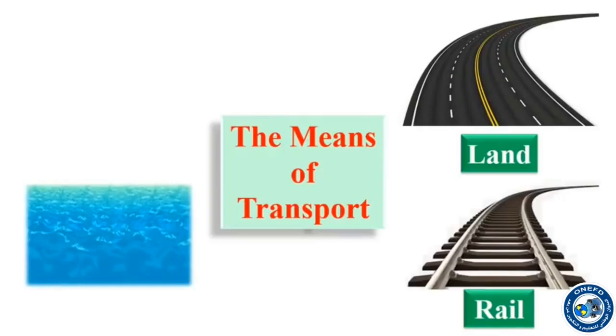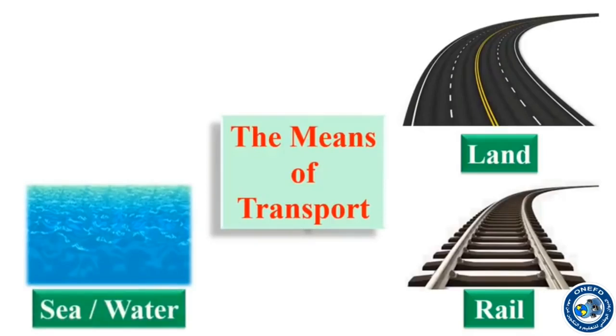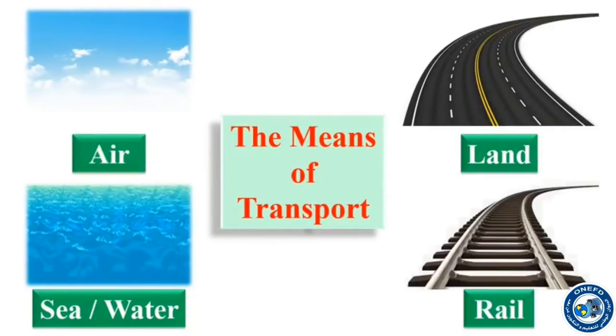Another type is the means of transport that move by sea or by water. And the fourth type are those which travel by air, like the plane and the helicopter. So these are the 4 types of means of transport.